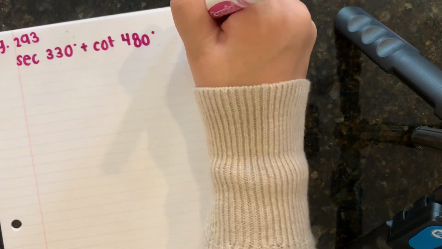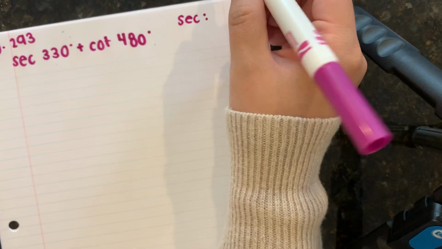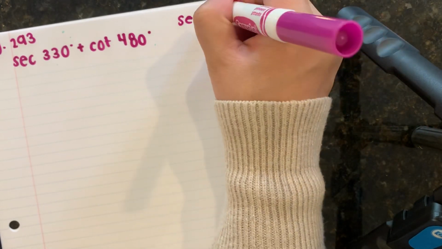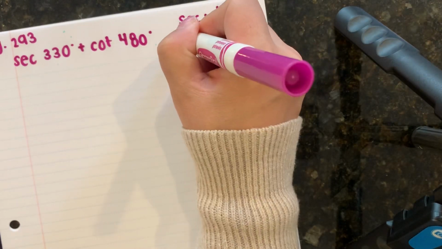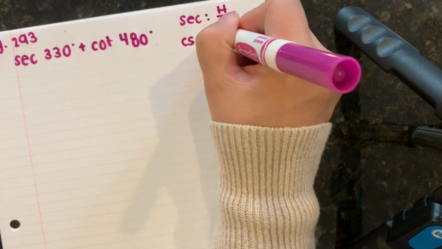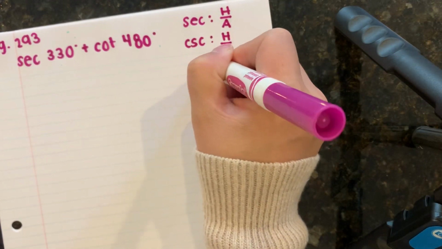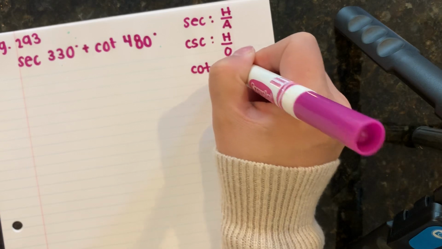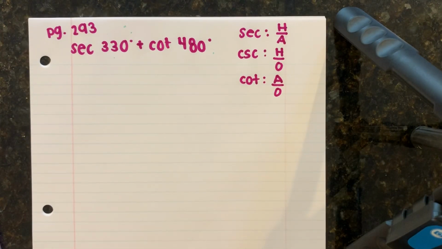So I know that secant is the inverse of cosine. So instead of adjacent over hypotenuse, I have hypotenuse over adjacent. For cosecant, that's actually the inverse of sine. So I would have hypotenuse over opposite. And then for cotangent, that's the inverse of tangent, so that would be adjacent over opposite. So those are the ratios you need to know.